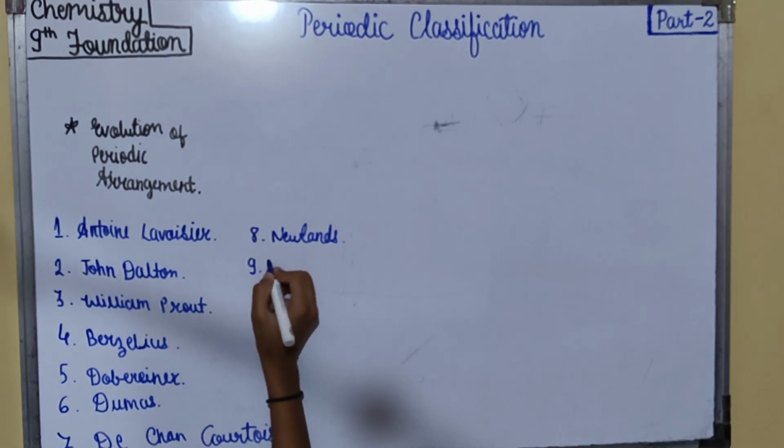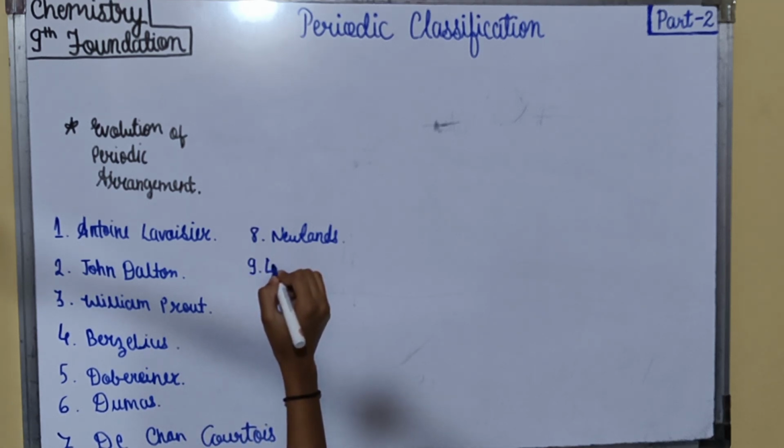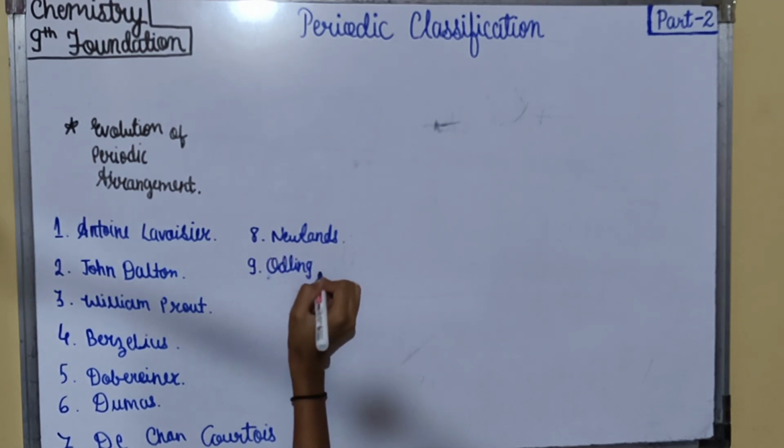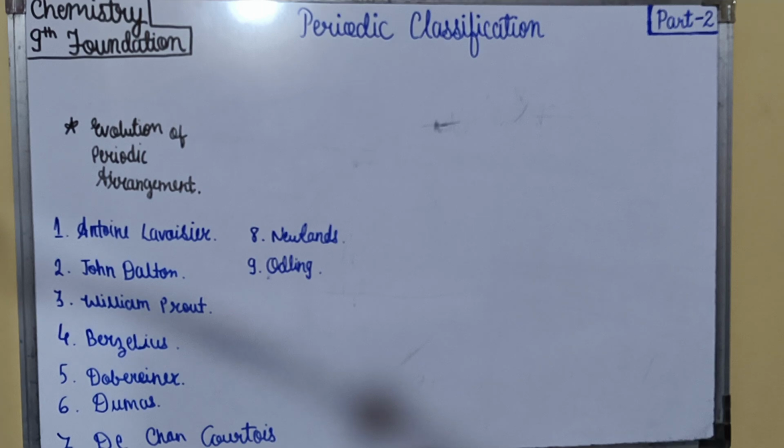Ninth is Odling. A few months after Newlands proposed his law of octaves, Odling proposed a superior relationship and arranged the elements in the form of a table where elements were arranged in vertical and horizontal columns. As he failed to realize the implications of his table, no part of the credit was given to him for the development of the periodic system of elements.